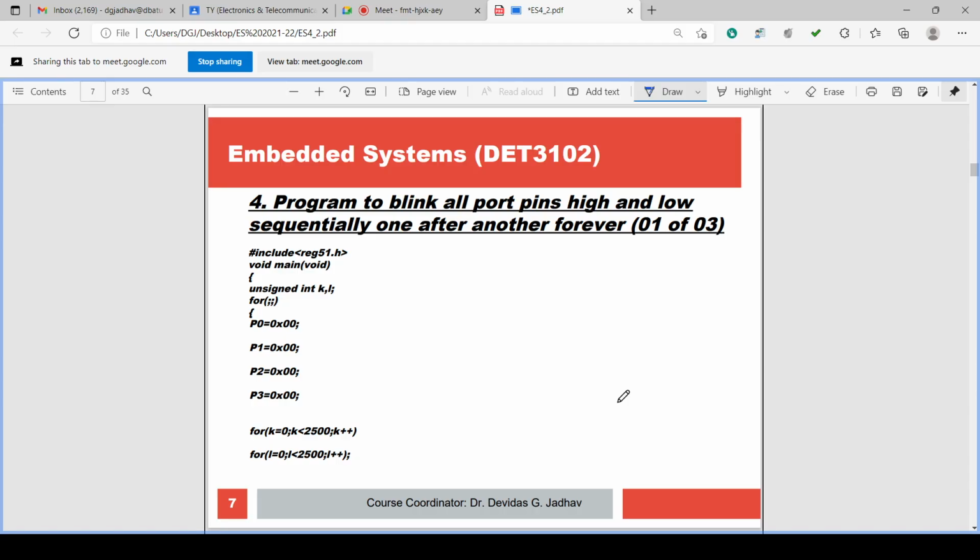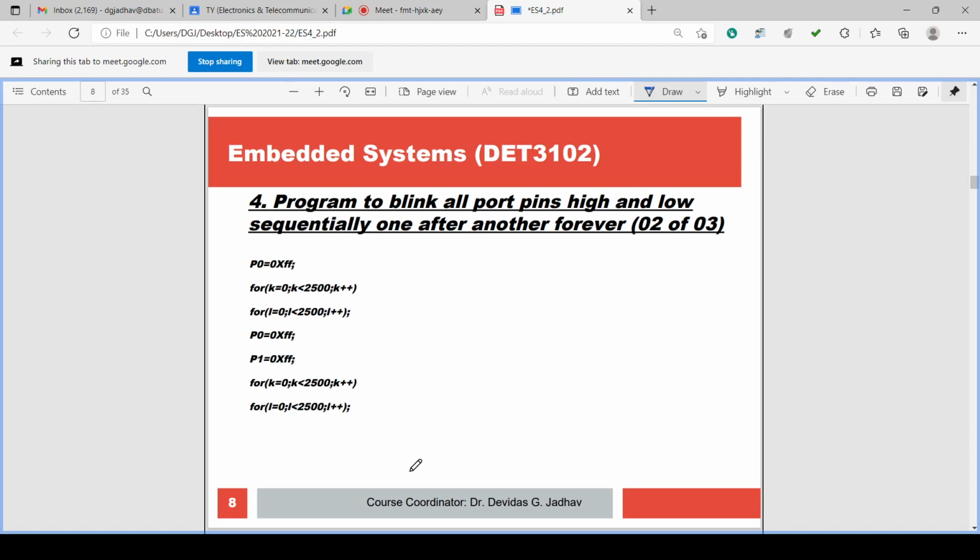sequentially. Once P0 is made on, then delay is there, then P0 and P1 both are made on, then delay is there, then P0, P1, P2 are made on, delay is there, then P0, P1, P2, P3 all 4 are made on, delay is there, and then again all are made 0. The program comes back to here, and again it will start executing. These delays are again arbitrary, not exact delays.